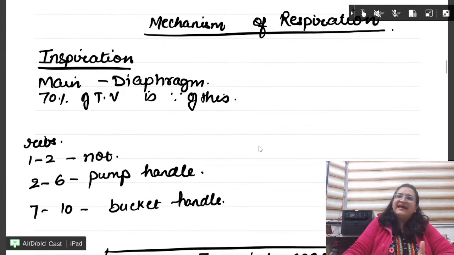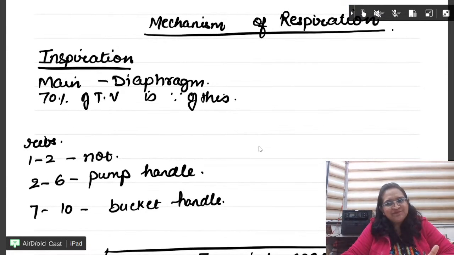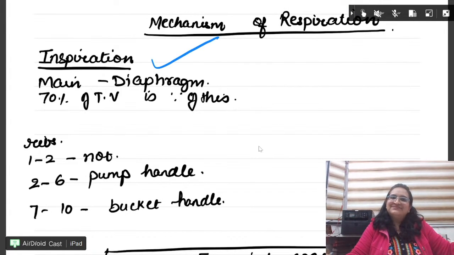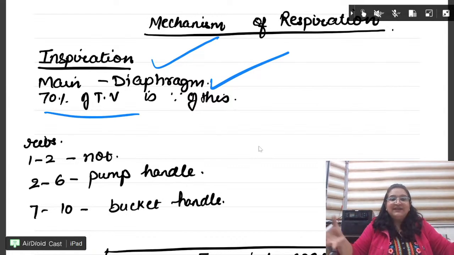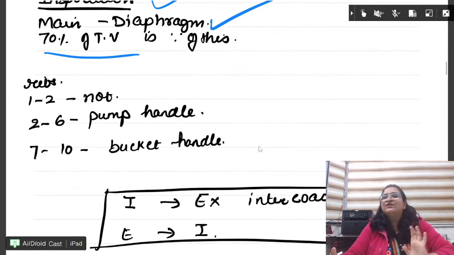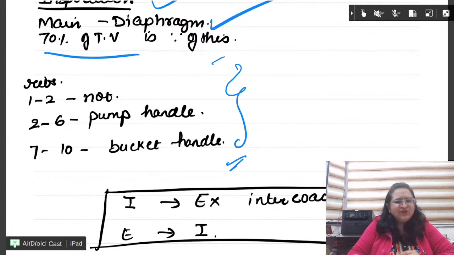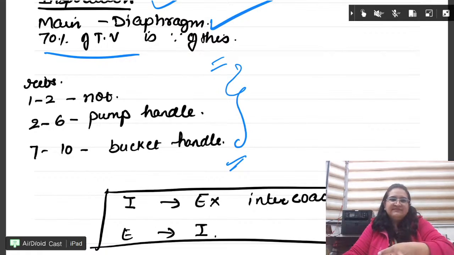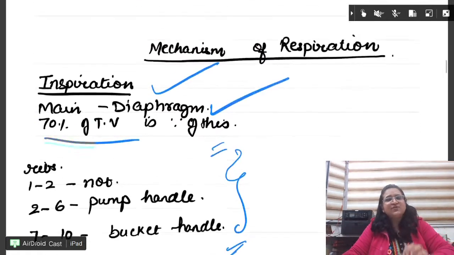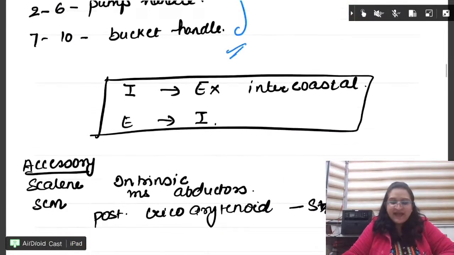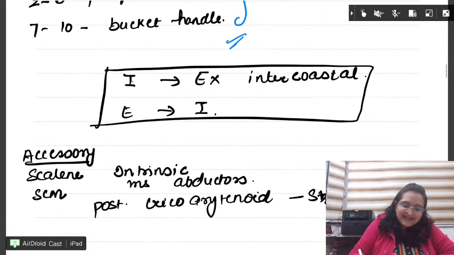Now, very easy, mechanics of respiration. Inspiration is an active process. Main muscle is diaphragm. Why? Because 70% of the tidal volume is because of this. The ribs, they do participate, but less than the diaphragm. So, if they ask you which is the main inspiratory muscle, diaphragm. Please remember, I is for E and E is for I.